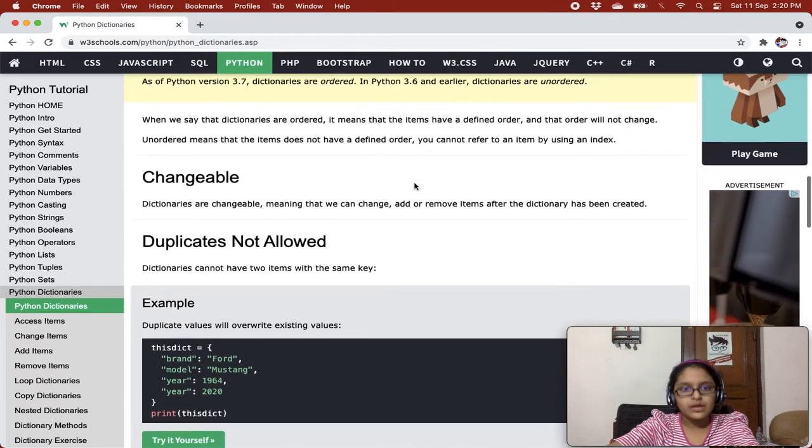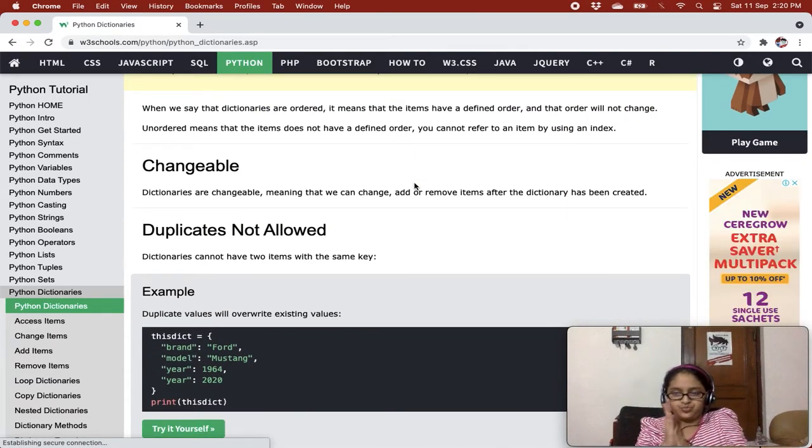Now, changeable. What is changeable? Dictionaries are changeable, meaning that we can change, add, and remove items after the dictionary has been created.